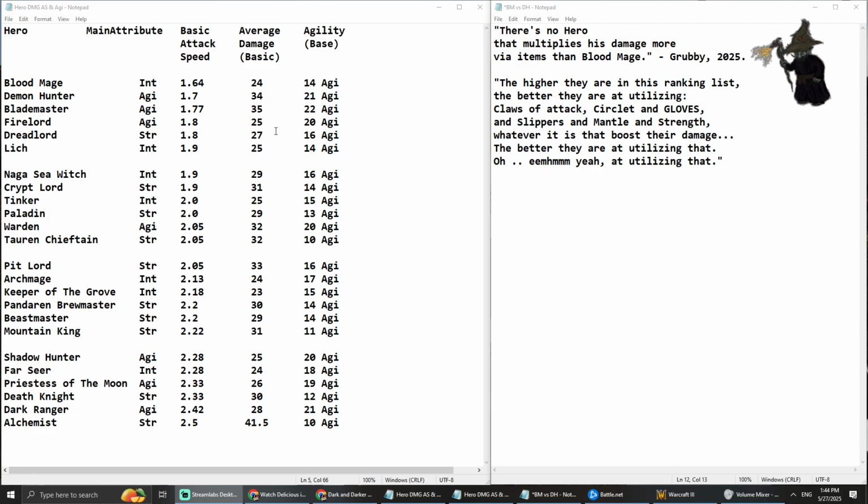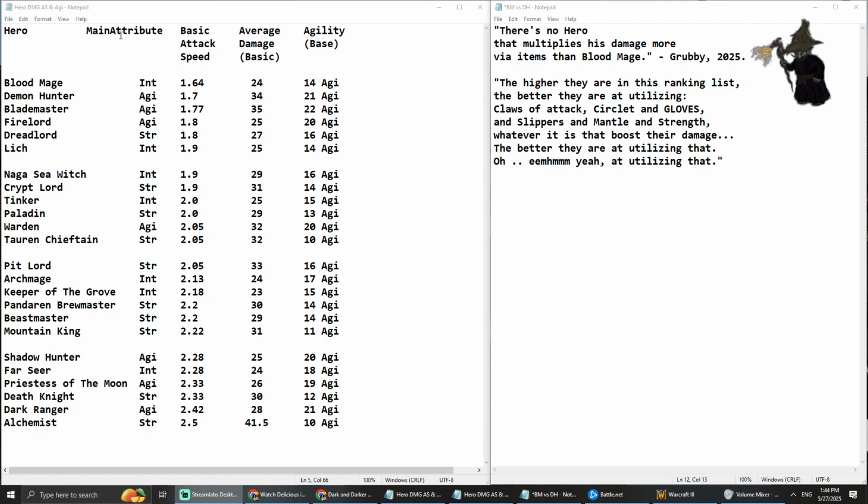And then knowing the default basic attack speed of each hero, you can know how valuable those buffs are, how much of an increase it's actually going to be to the hero's attack speed.